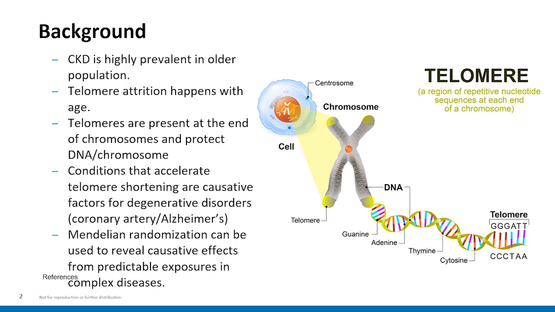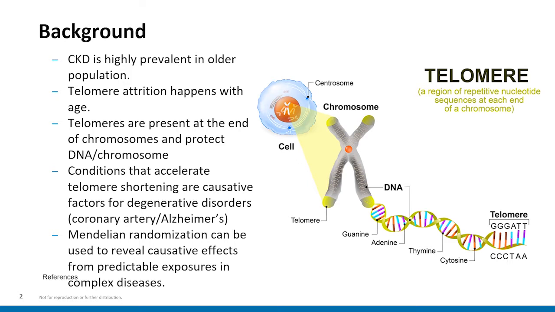There's a wide variety of causes of chronic kidney disease. For example, hypertension can cause chronic kidney disease, diabetes can cause chronic kidney disease, and genetic factors can cause chronic kidney disease. Now, chronic kidney disease has been shown to be highly prevalent in an older population, in older individuals. Older individuals have also been shown to experience something called telomere attrition.